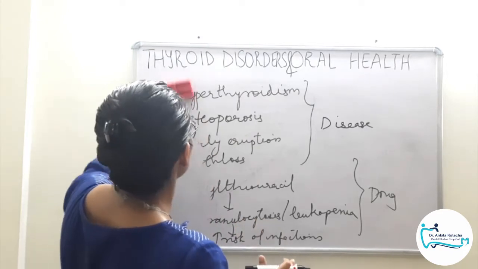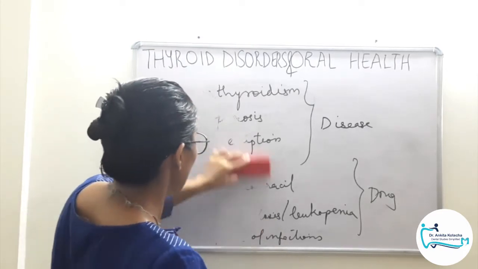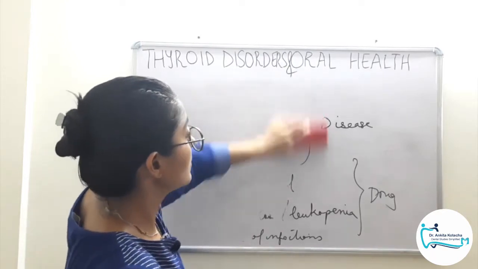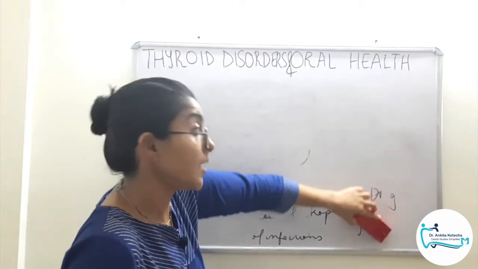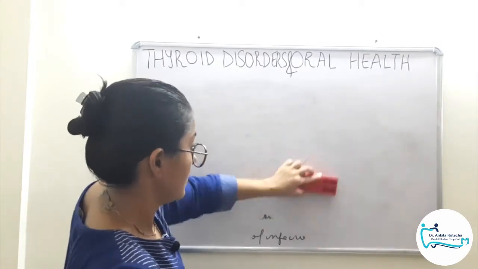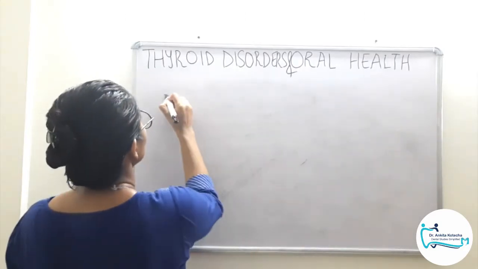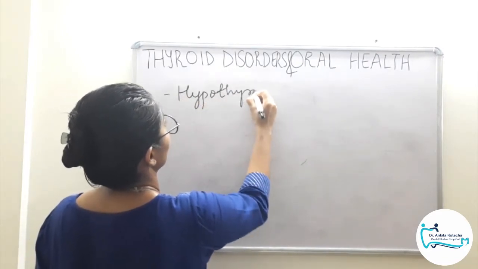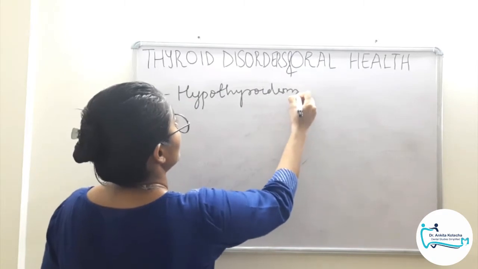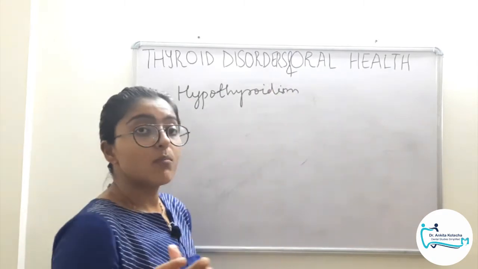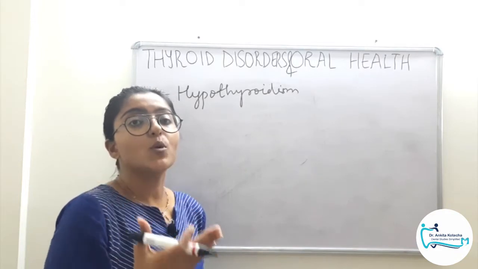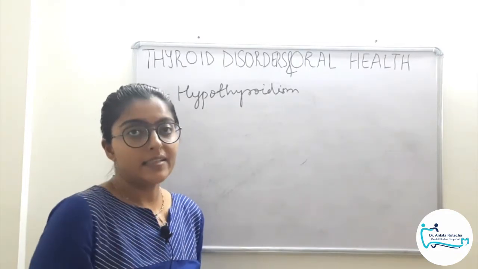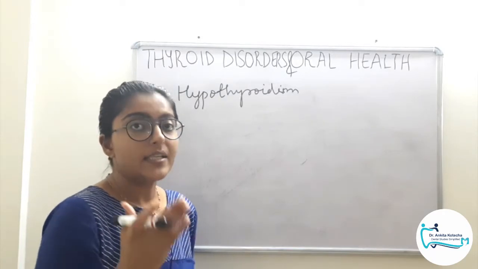Talking about hypothyroidism, again, the manifestations will be disease related or drug related or even therapy related. So in hypothyroidism, we see decreased metabolic activity. Remember, decreased metabolic activity. So talking about soft tissues, the mucopolysaccharides get accumulated, deposited due to decreased degradation.